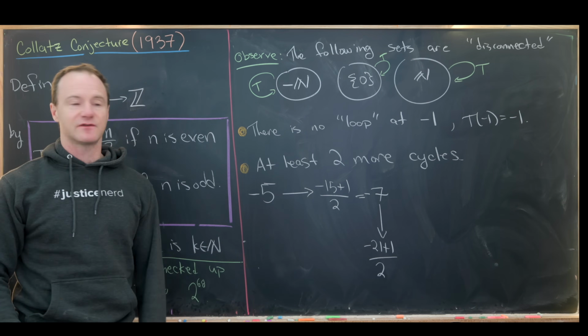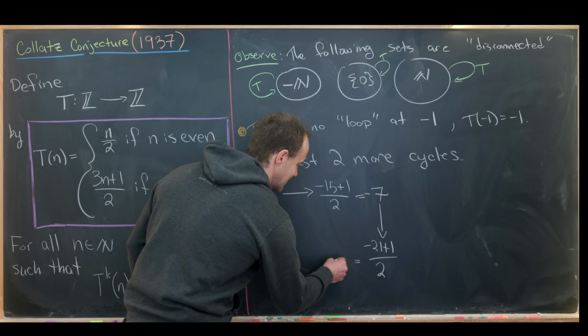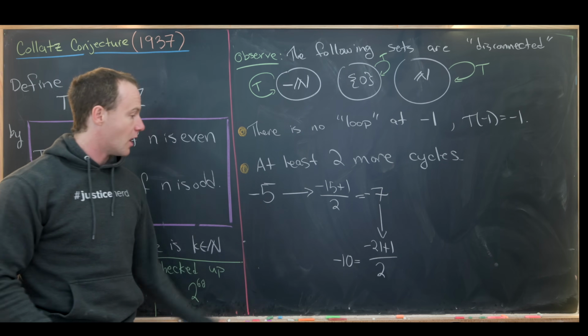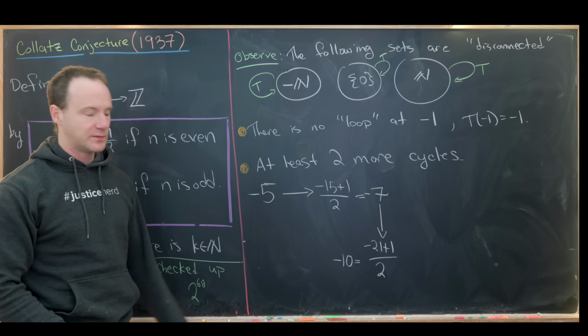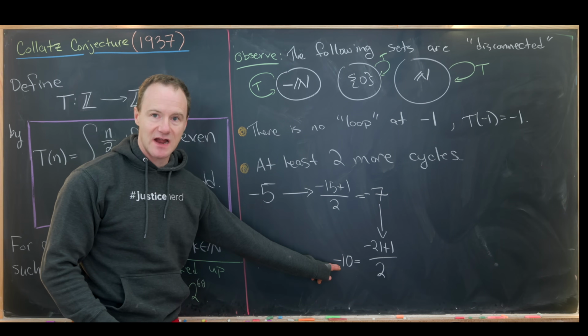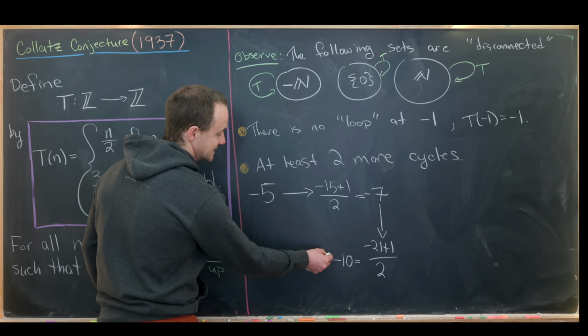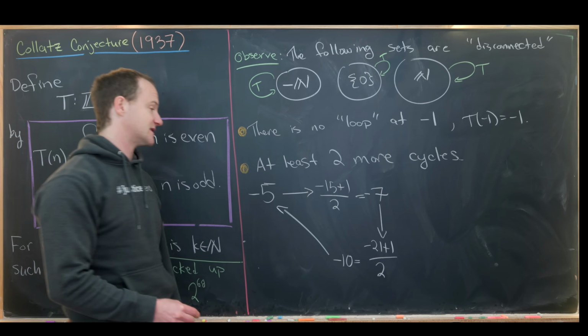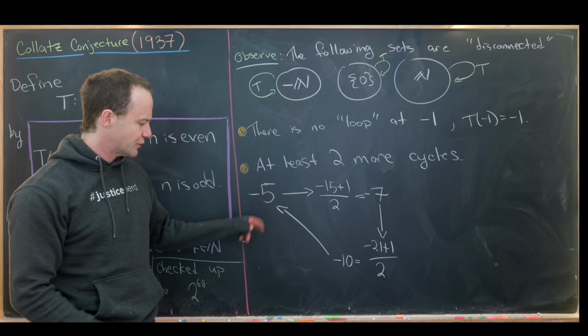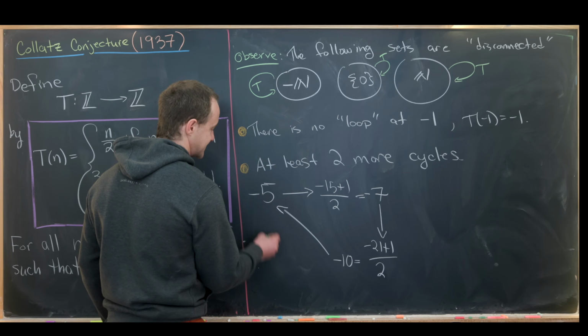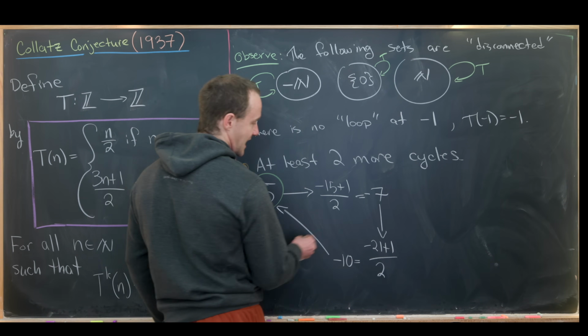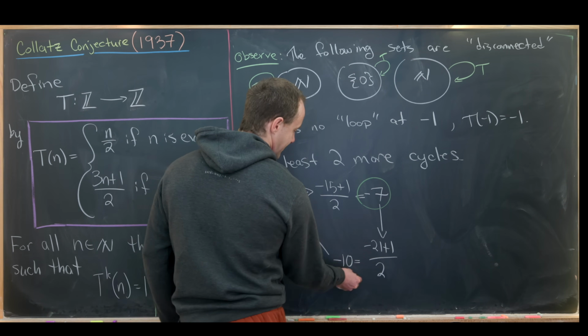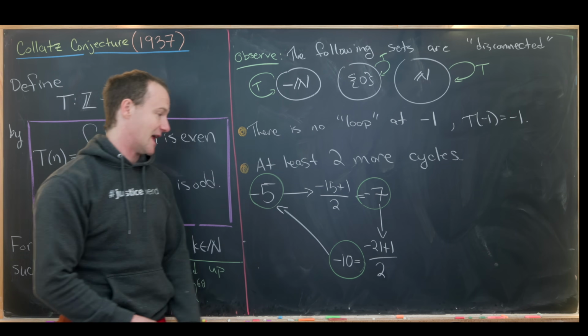So that's going to be -20 over 2, which is -10. Oh, but look, we've already got a loop. Now our next thing to do is divide by 2, because -10 is even. And so that takes us to -5. So we've got this nice loop or cycle between the number -5, the number -7, and the number -10.